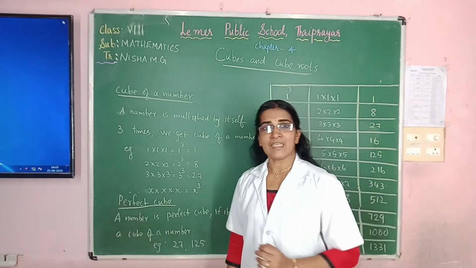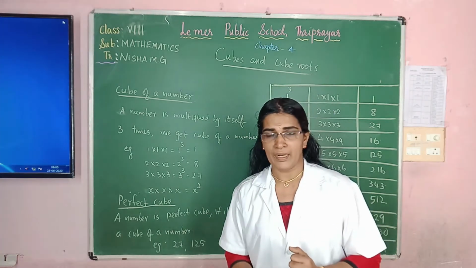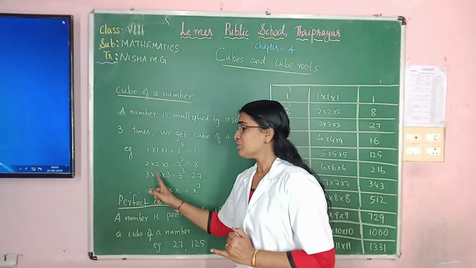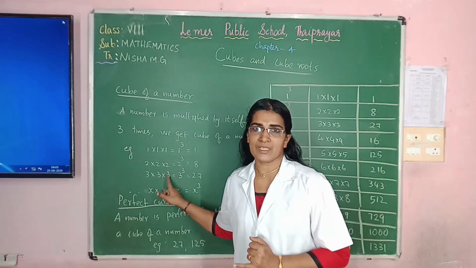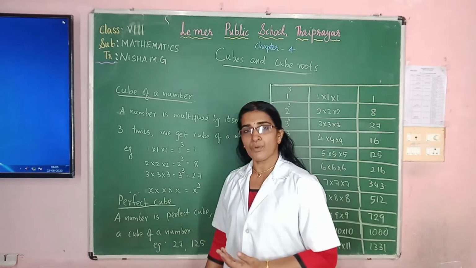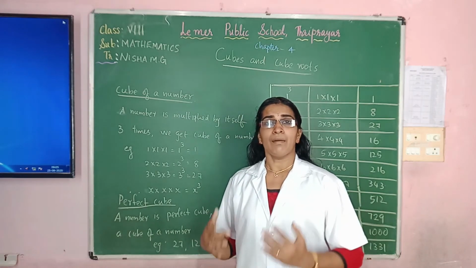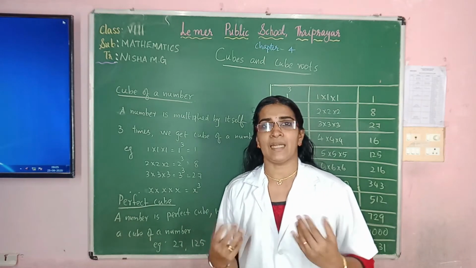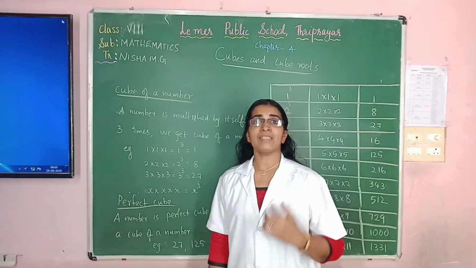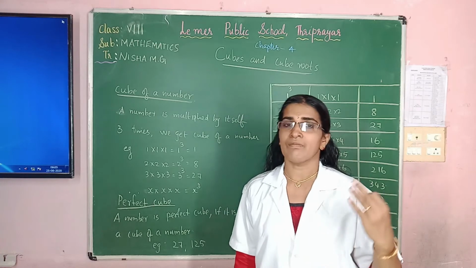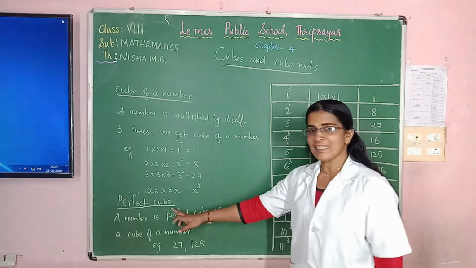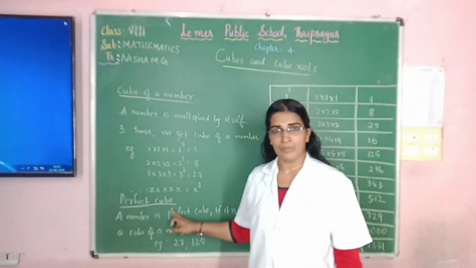Okay. 1 cube, what is the result? 1 cube is equal to 1. 2 cube is equal to 8. 3 cube, 3 into 3, 9. 9 into 3, 27. So what is 3 cube? 27. Is it clear, children? So how to find the cube of a number? Take a number, multiply that number how many times? 3 times. A number multiplied 3 times gives a cube. Clear, children? Now let us move to the next definition, perfect cube.